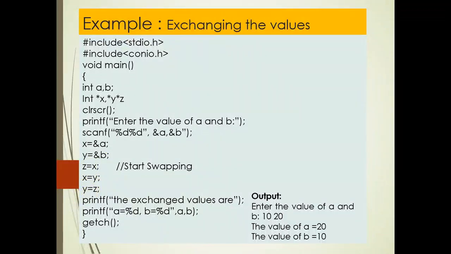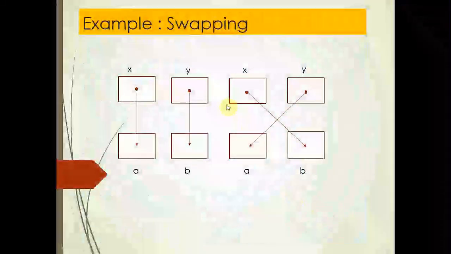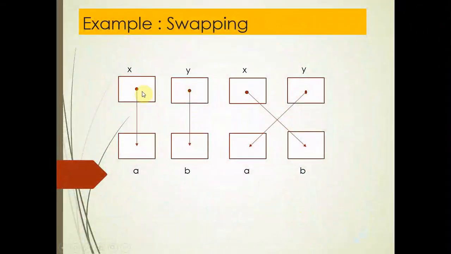So when you execute the program, it will print the value of a equals 20 and b equals 10. Now see in this slide, x and y are the pointer variables which point to a and b respectively. x points to a, y points to b.